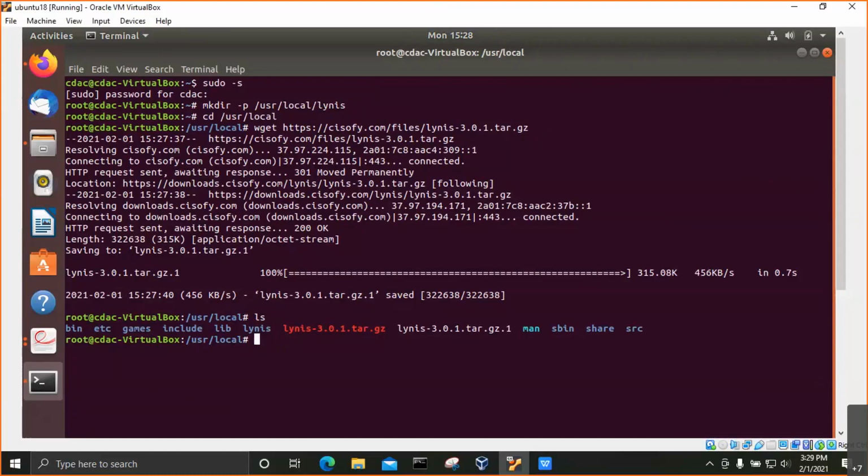Here, as I have already untarred it, you can see it is already present in my system. But to untar, we can use this command and the file name. So moving forward, we will go into this directory.